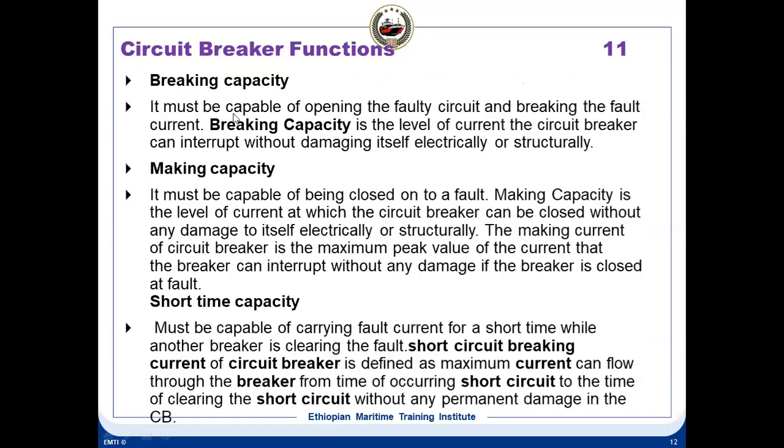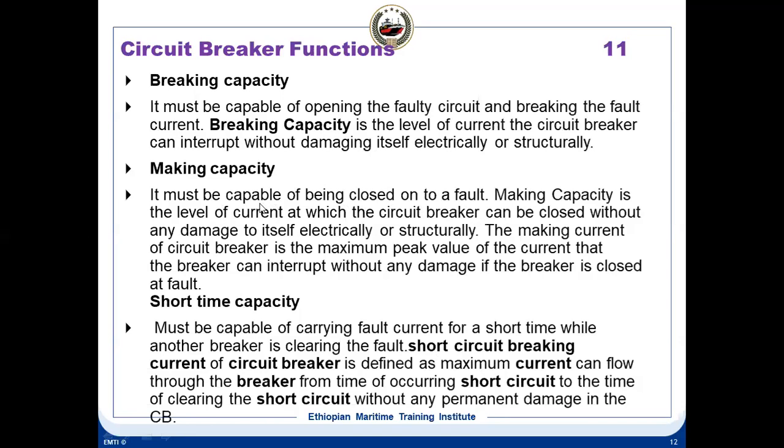So this is breaking capacity and making capacity. Breaking means it must be capable of opening the faulty circuit and breaking the fault current. Breaking capacity is the level of current the circuit breaker can interrupt without damaging itself electrically or structurally. Making means it must be capable of being closed onto a fault.